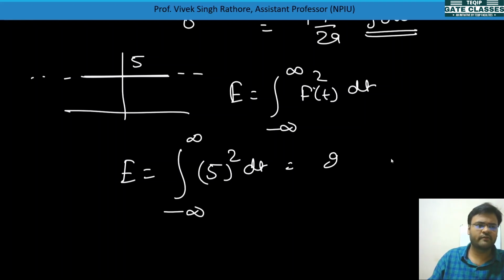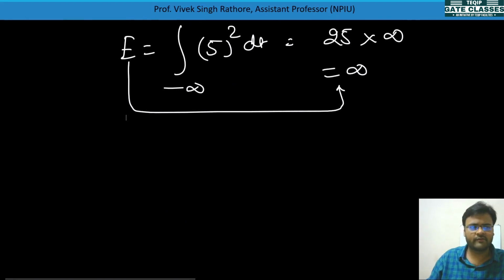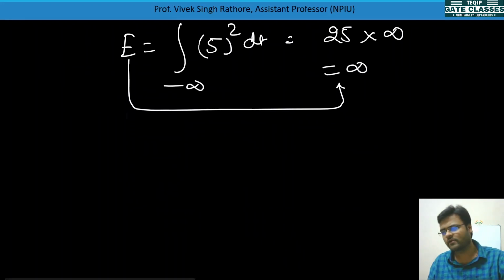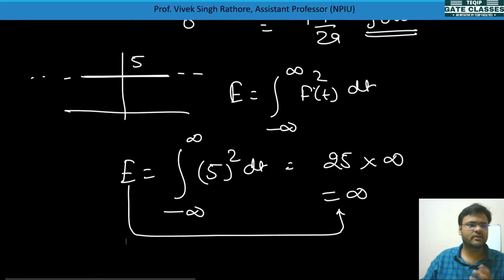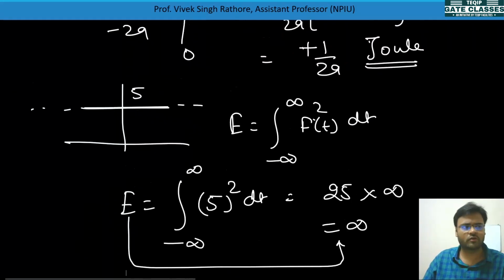So you will get 25 into t, evaluated to infinity, that is infinity. So you came to know that this signal has infinite energy. Now, if the value comes infinite, we need to calculate power, because this signal's energy is infinite, which means it is not an energy signal. That is sure.